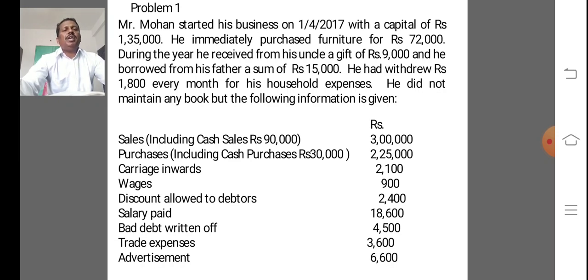Discount allowed to debtors 2,400. Salary paid 18,600. Bad debts written off 4,500. Trade expenses 3,600. Advertisement 6,600.